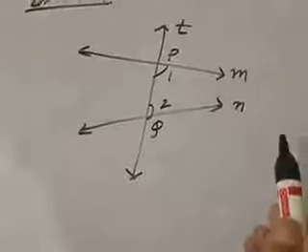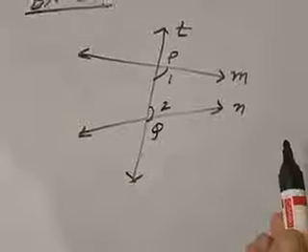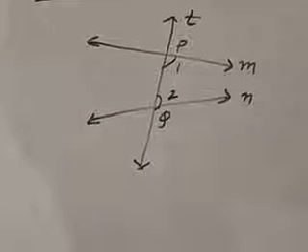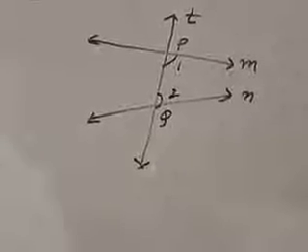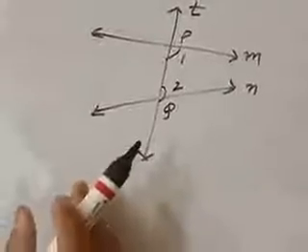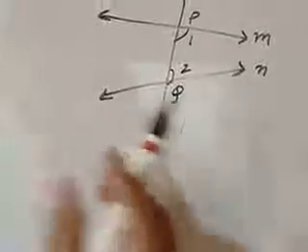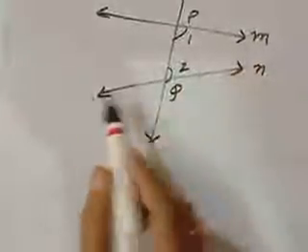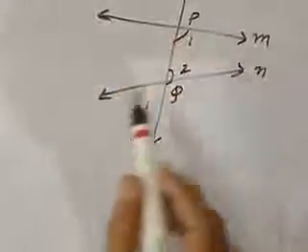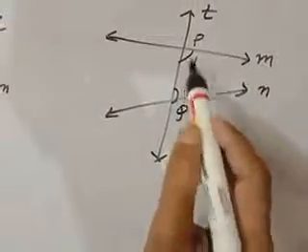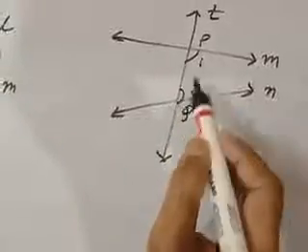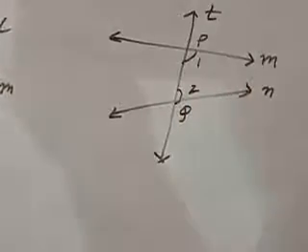Now, the second question of exercise 5.2 is: does Euclid's fifth postulate imply the existence of parallel lines? Explain. I have already explained this. For the existence of parallel lines according to Euclid's postulate, you will write the same process. Let us consider M and N are two straight lines and a transversal intersects them. If the sum of the two angles is less than 180 degrees, after producing they must meet at a point.